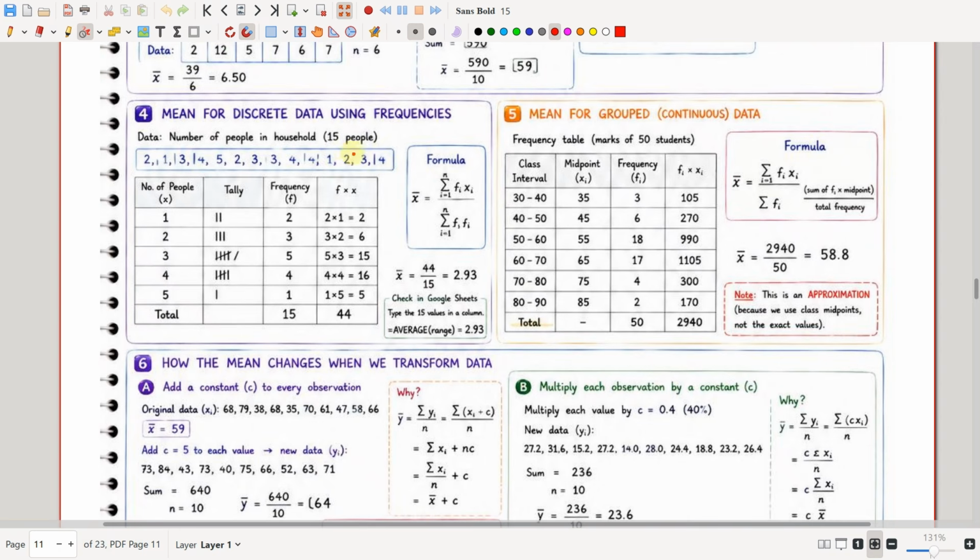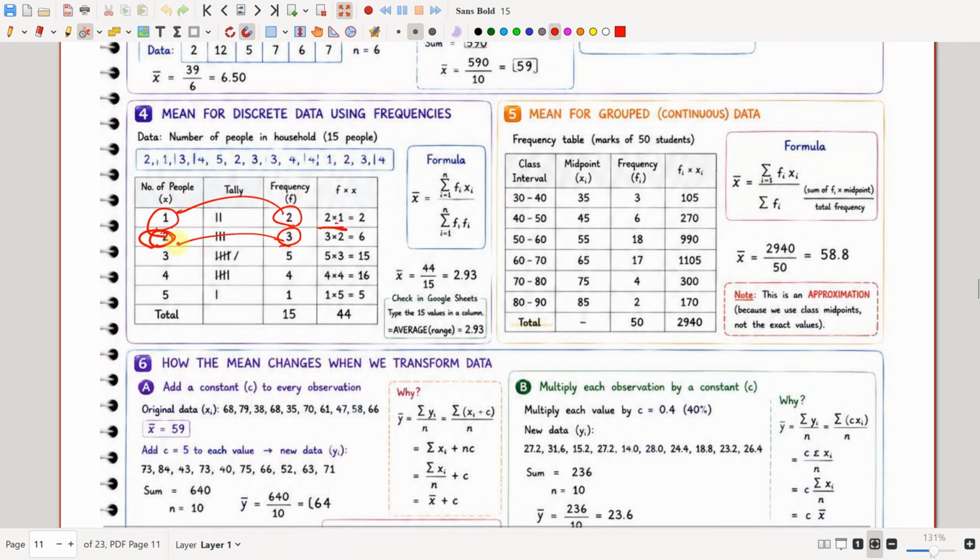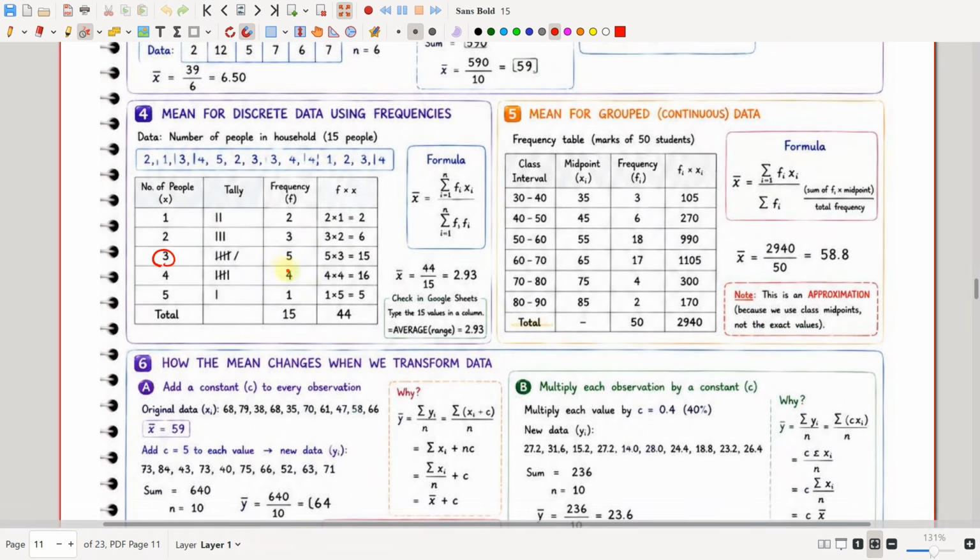But there is another method for calculating the mean for data using frequencies. If the number of people 1 is repeated twice, you will be doing 2 into 1. If the value 2 occurs three times, then you take 2 into 3, 6. If the value 3 is repeated 5 times, then f into x will be 15.